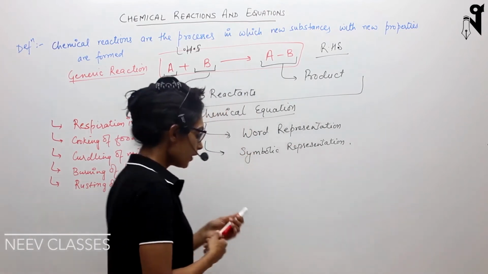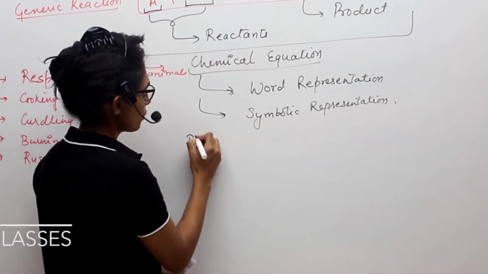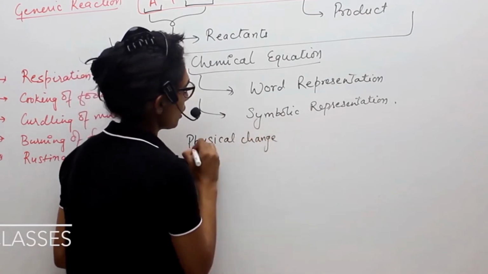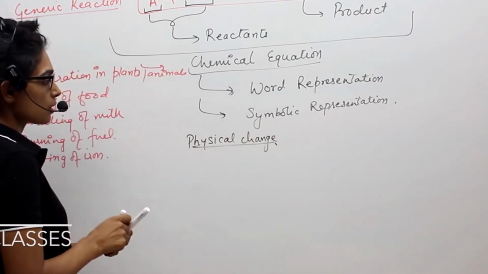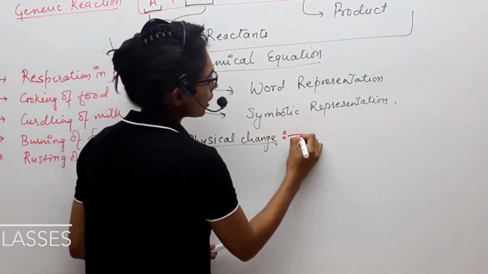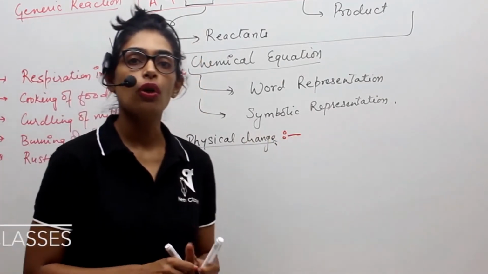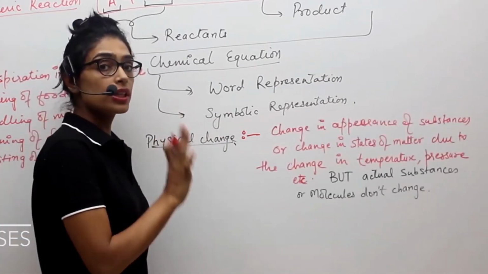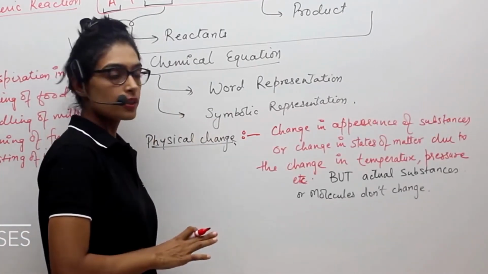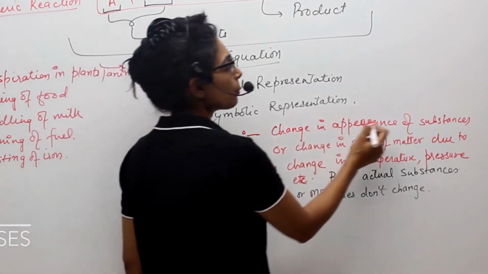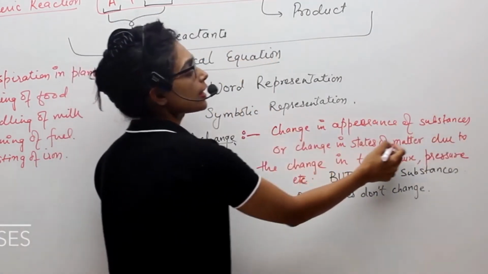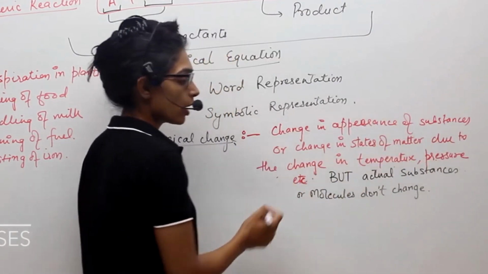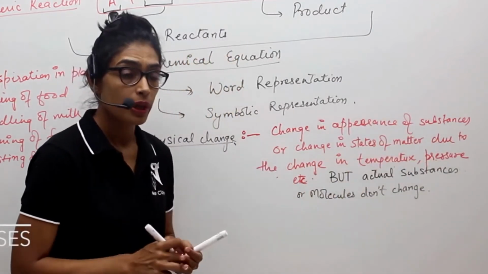For example, if I talk about ice, first I'll write down physical change. Note this down first, because the definition of physical change is important. You get a question in CBSE: which of the following are chemical changes and which are physical changes. So before we discuss physical change, write down the definition. Physical change is a change in appearance of a substance or a change in state of matter due to change in temperature, pressure, etc. That is what I have explained just now.